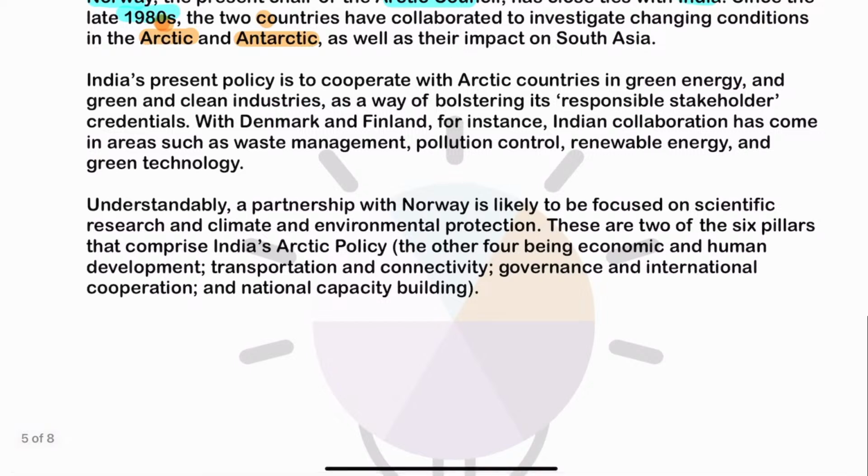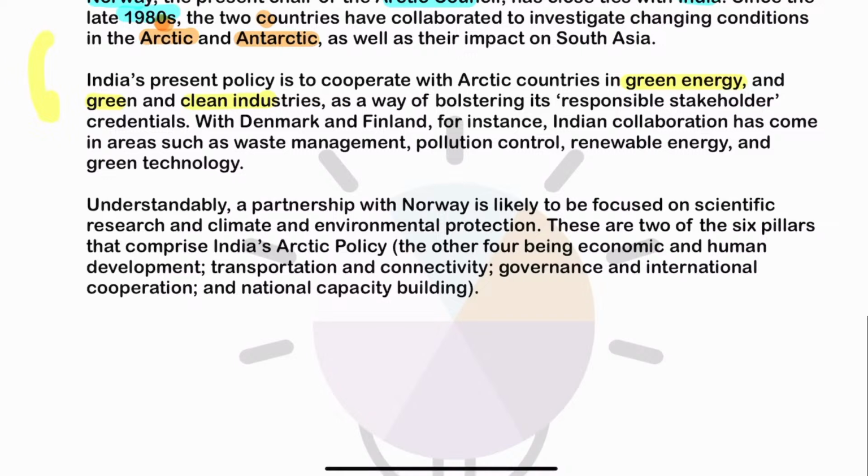Now, when we talk about India's policies with respect to the Arctic region, India wants to cooperate in green energy. India wants to develop clean industries. And this is where India's credentials get strengthened. India never advocates outright exploitation of the Arctic. India always advocates sustainable usage of the Arctic.